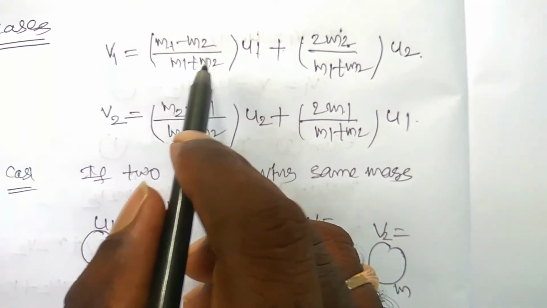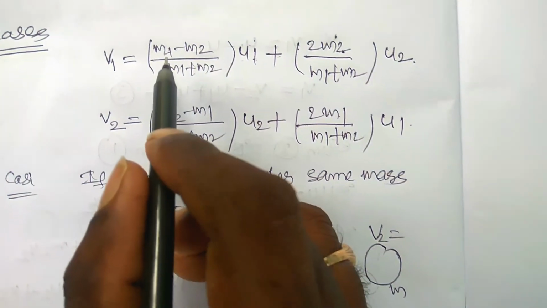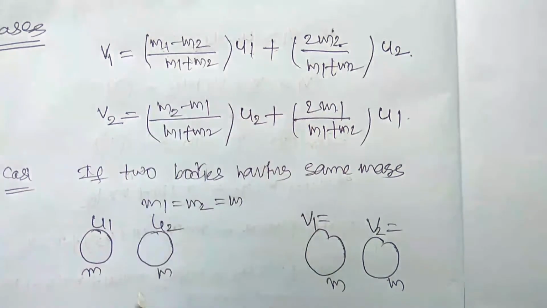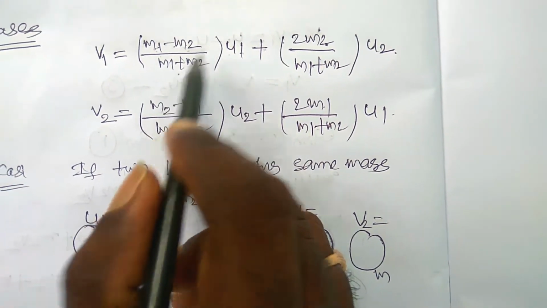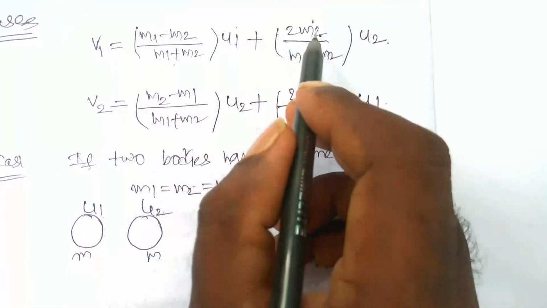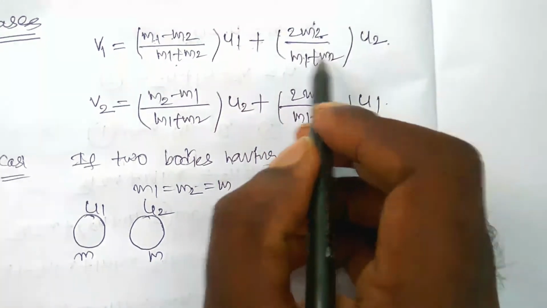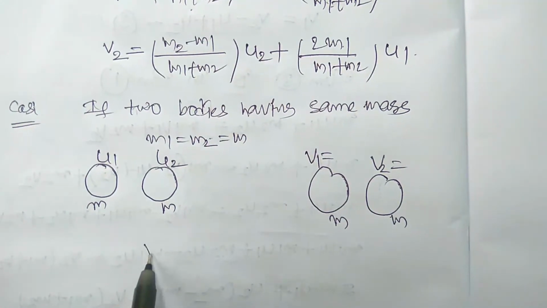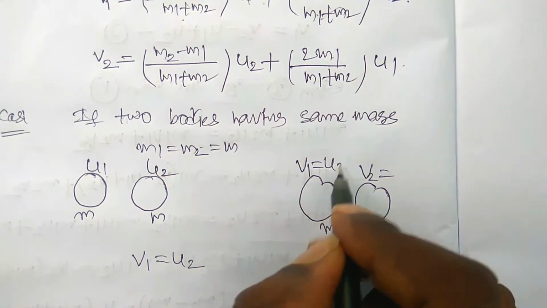Right, from the formula for the final velocity of the first body, you have to substitute m1 equal to m2. Here m1 minus m2 is replaced by 0, 0 by something is equal to 0, 0 plus 2m2 by 2m2 cancelled out, remaining u2. Therefore v1 is equal to u2.